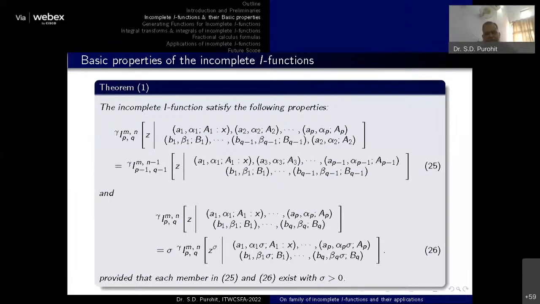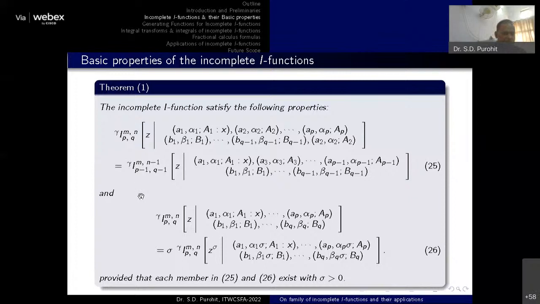Now we particularly discuss some basic properties of these two functions. However, I have not considered the proof of those results due to the lack of time. I'm simply giving the main results associated with these two functions.